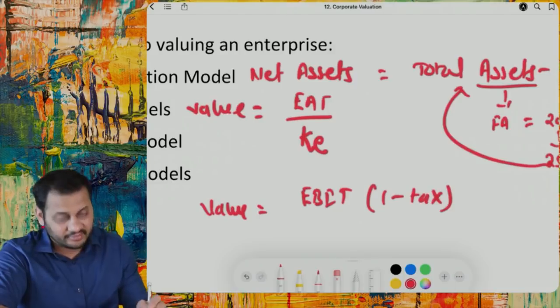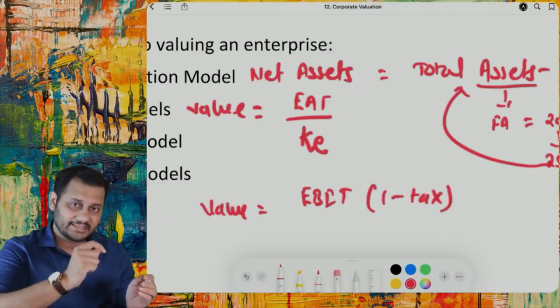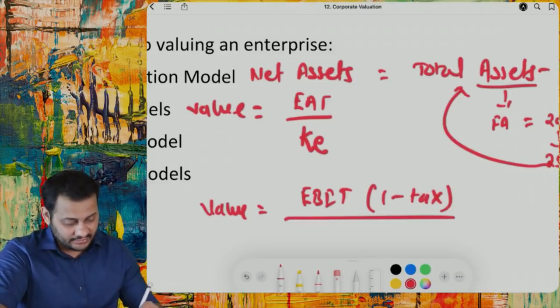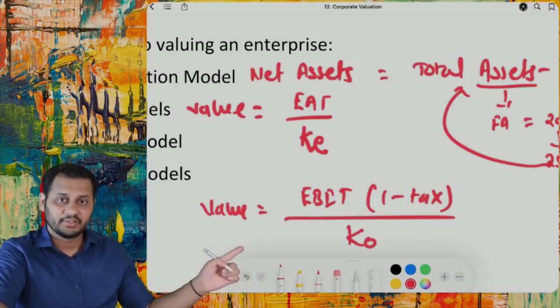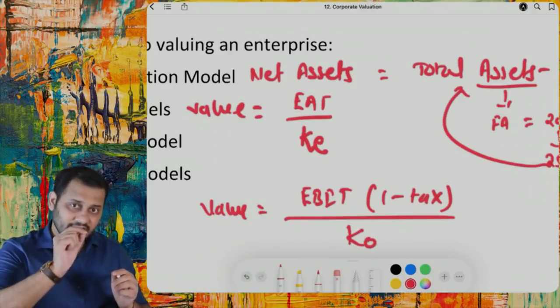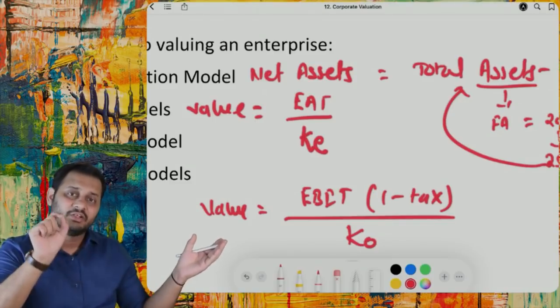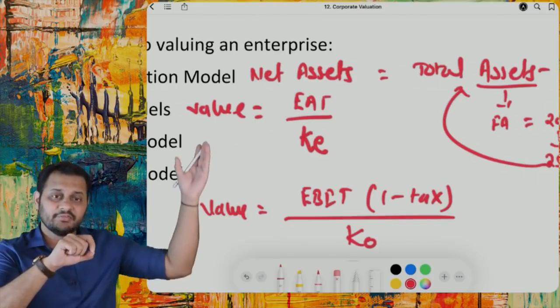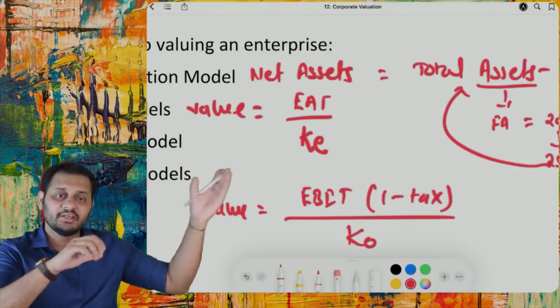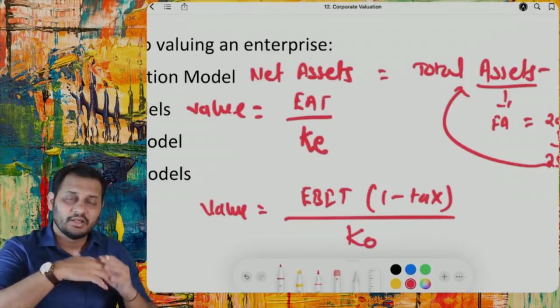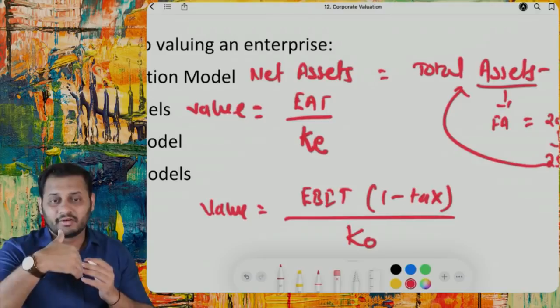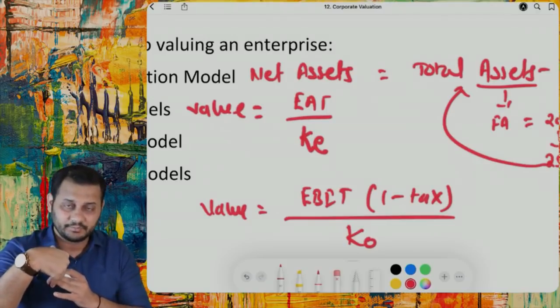So this is the earnings for debt holders as well as equity holders, and then you divide it by the overall cost of capital, which is the cost of debt holders as well as equity holders. This gives you the value of the company or firm. The earlier one gives you the value of equity. So understand the difference between the formula and what results we derive from it.